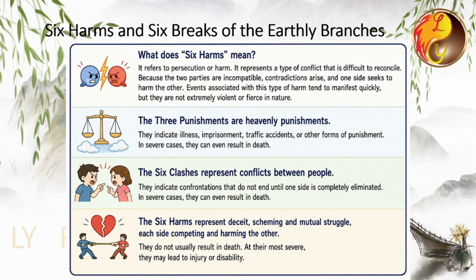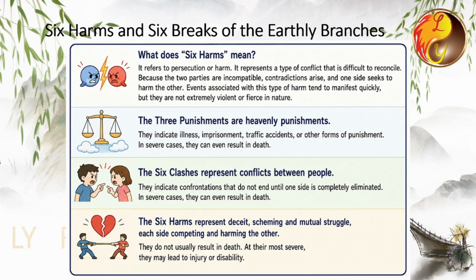Everyone needs to understand the energetic relationships involved, as well as the magnitude of the events they manifest. The meaning of harm refers to persecution or injury. It represents a type of conflict that is difficult to reconcile. Because the two sides are incompatible, tension arises and one side seeks to harm the other. Events associated with this type of harm tend to manifest quickly, but they are not particularly fierce or violent in nature. How should we understand this?